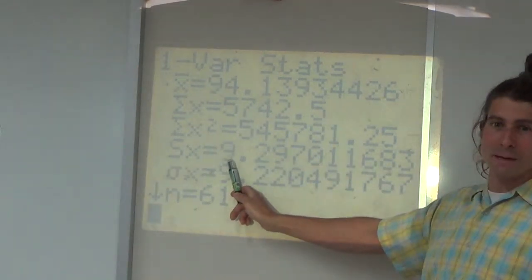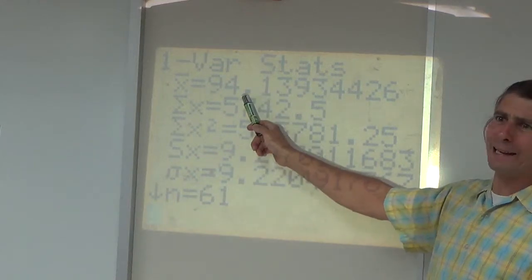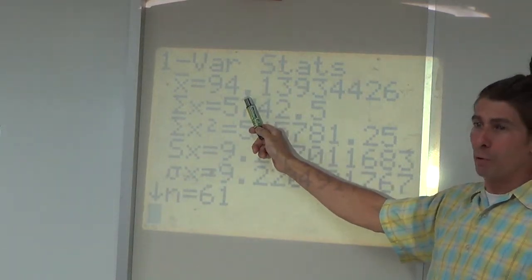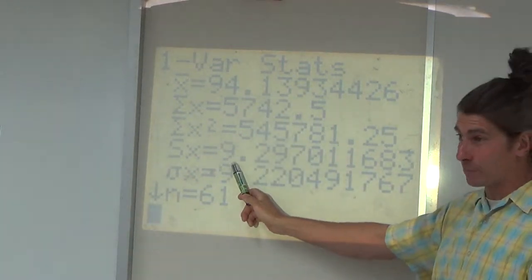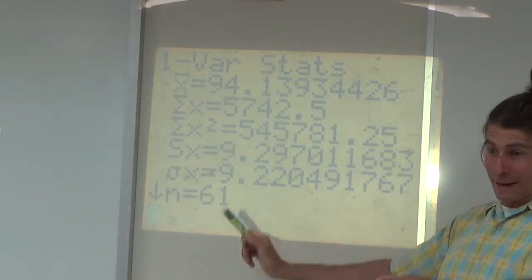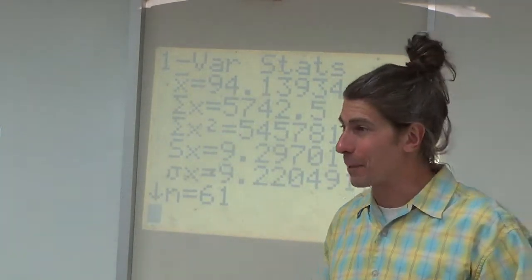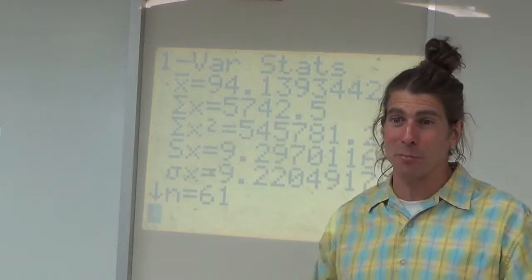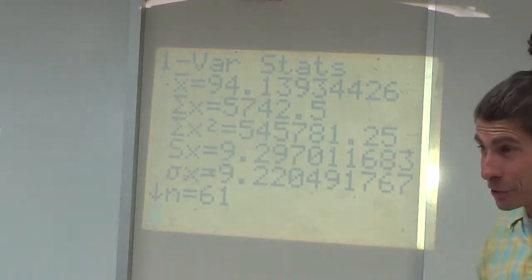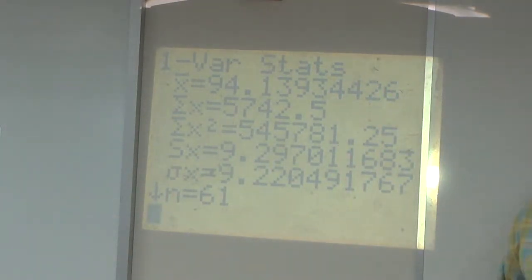This guy, you have to use him too, right? You can't just go 94. Well, 94 is lower than 100. Boom. Yes, but it's got a plus or minus of 9 points around that 94. That data's pretty bell-shaped, isn't it? I love when that happens. I don't know why it happens, it just does. Why is IQ bell-shaped? Hell if I know. But it is. Even traumatic injury, roughly bell-shaped.